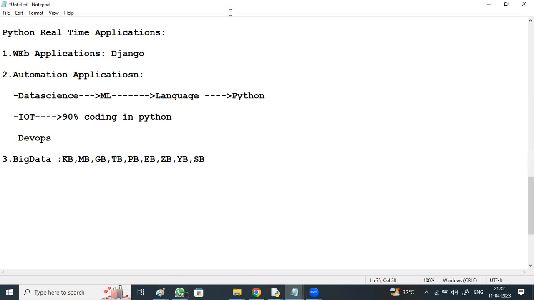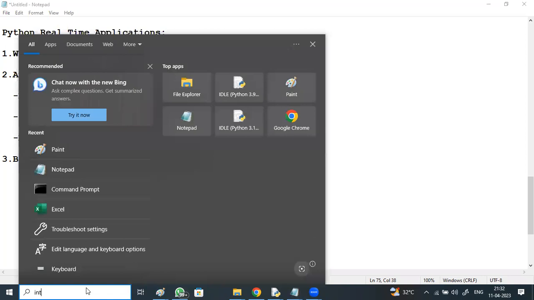Examples of petabytes of data generation: social media like Facebook, with millions and trillions of users. In a minute, how many posts and videos are getting circulated? Each and every one has to be stored. What is the data generated by Facebook in a minute? Not only Facebook, any application today generates huge data.